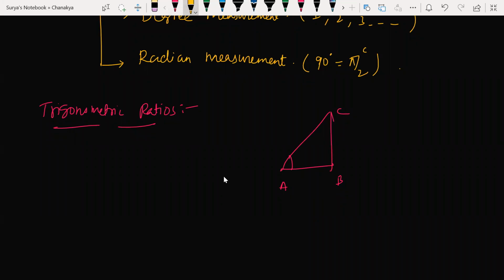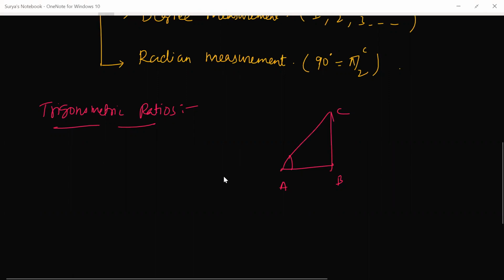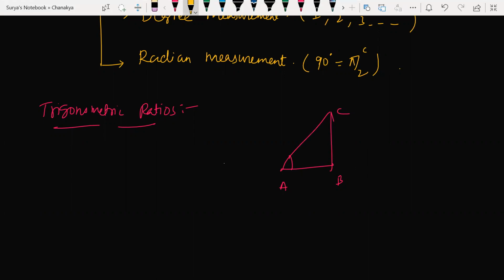So why do we have only 6 ratios? Why can't we have only 4, or 8, or 10? Because only these 6 combinations are possible. Look at it. This is called the base, this is the perpendicular, and this is the hypotenuse. I simply denote perpendicular with a capital P, and hypotenuse with H.